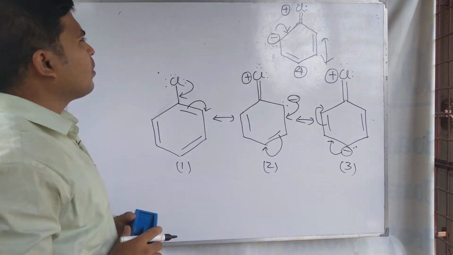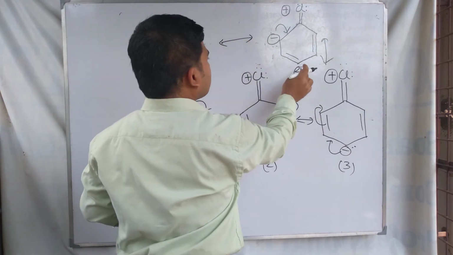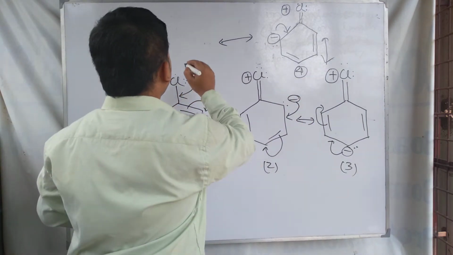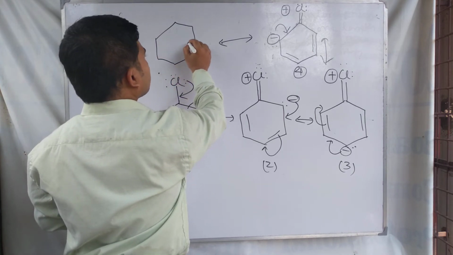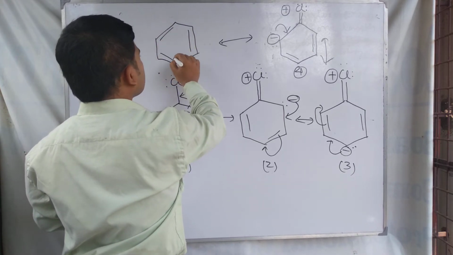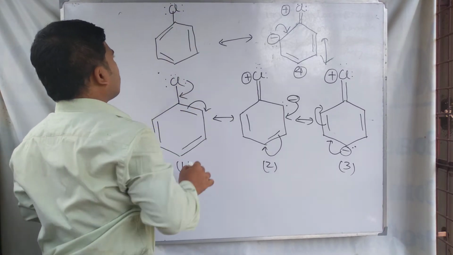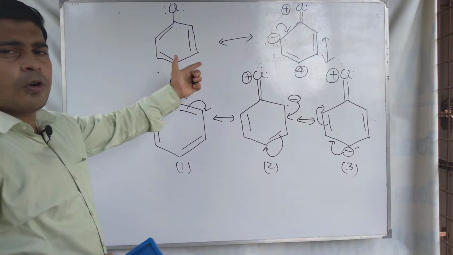In the next resonating structure, the original structure of chlorobenzene is formed.